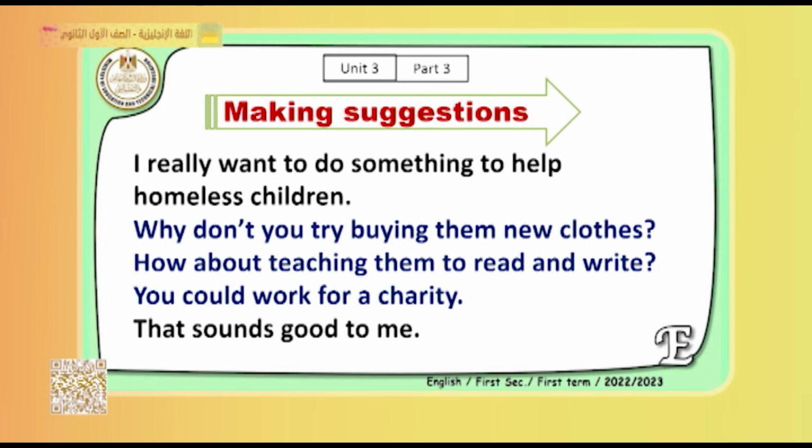So here, how can we suggest? We can say, why don't you? How about, let's, you could, or I think you should. Now, the response to the suggestion. To accept this suggestion, you can say, that sounds good. That sounds good to me. Or it's a good idea.